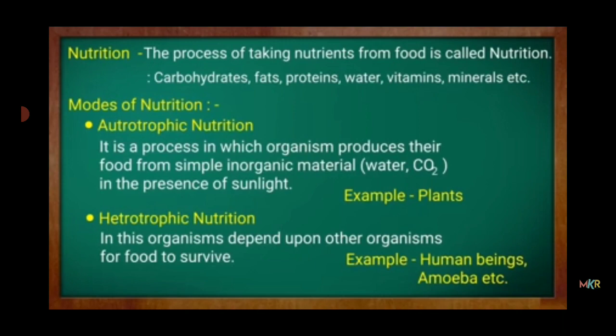Second one, heterotrophic nutrition. In this, organisms depend upon other organisms for food to survive. For example, human beings and amoeba. It means they are dependent on other organisms for their food.